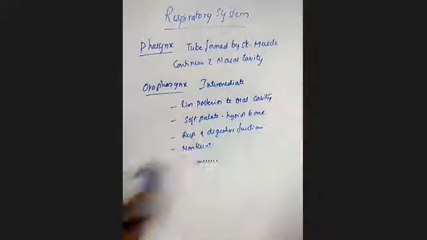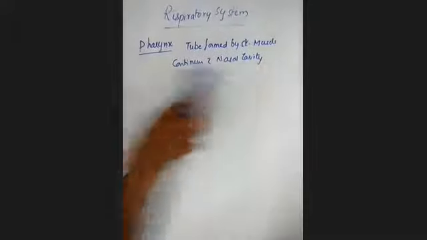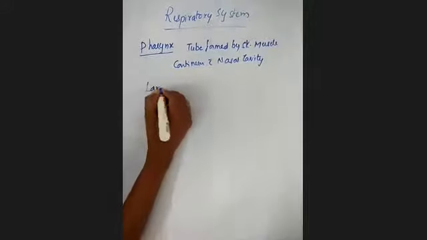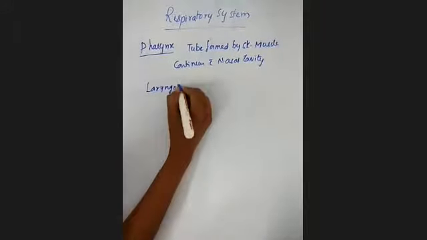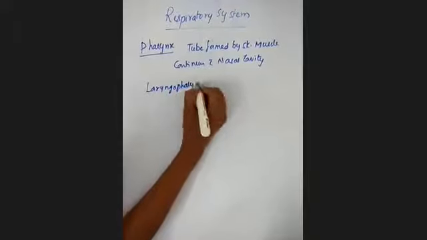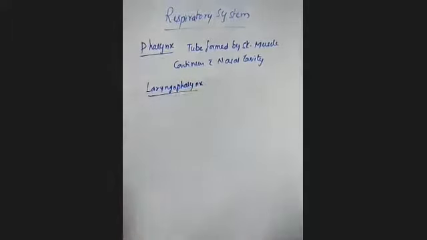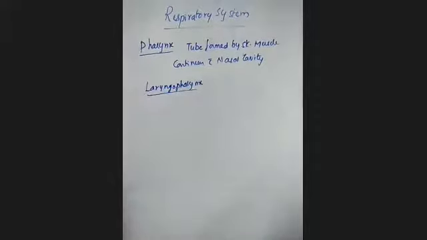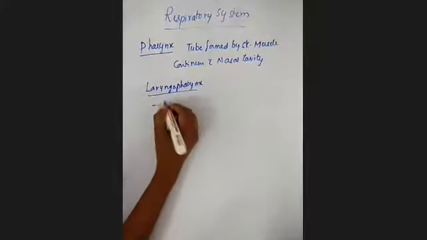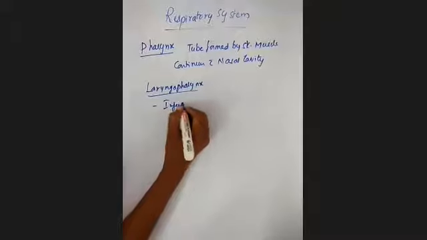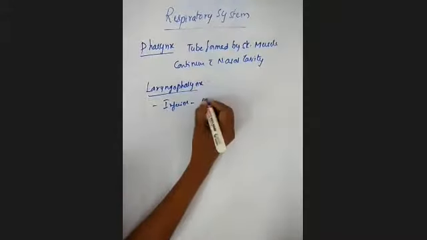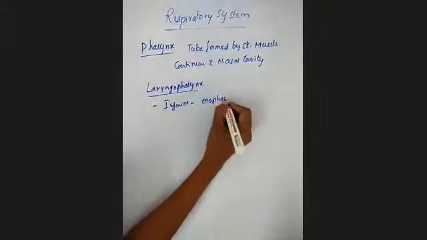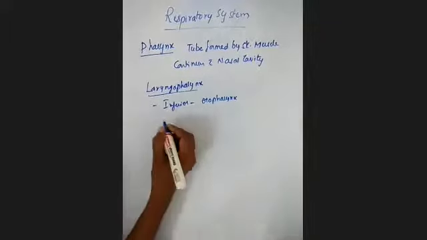The third part of the pharynx is the laryngopharynx. It is inferior to the oropharynx and posterior to the larynx.